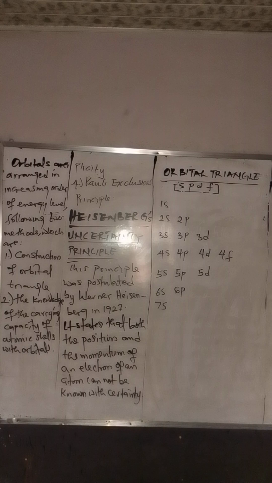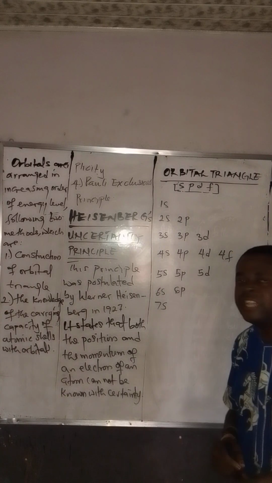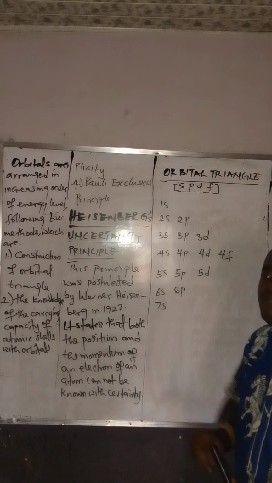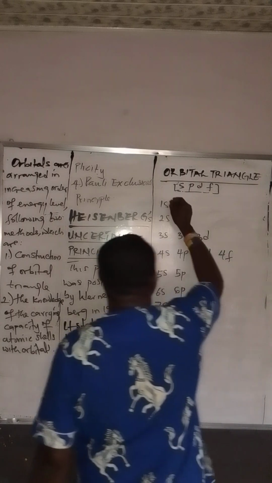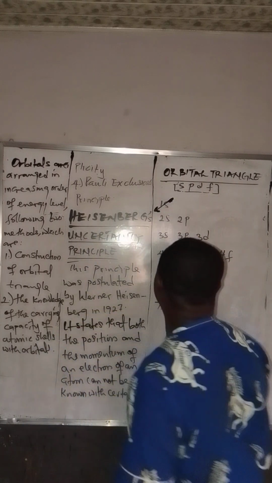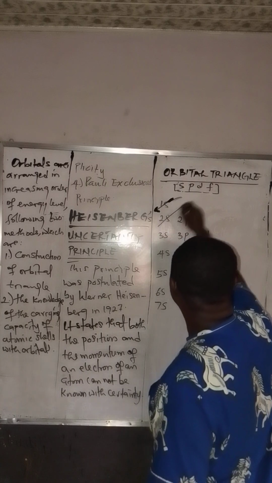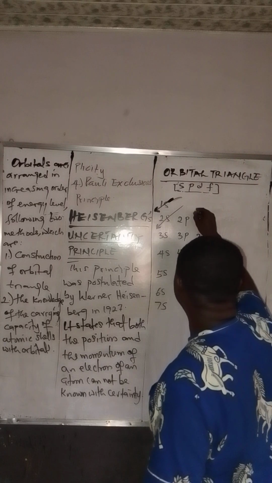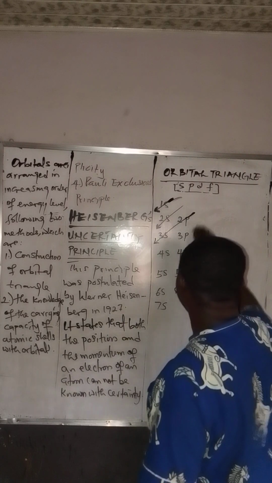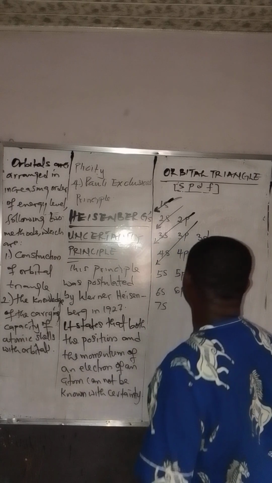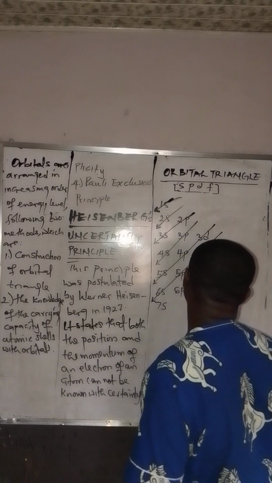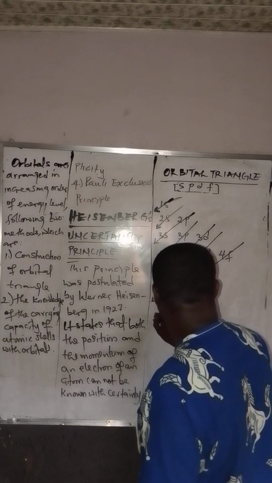With this orbital triangle, we'll now begin to introduce arrows. And mind you, while using the arrows, a particular arrow will pick the same number of points 2 times before progressing to the next one. You put the first arrow here, it picks only 1 point the first time. Now you are putting another arrow, it's picking only 1 point. So it's doing that 2 times. Then the next arrow will pick 2 points the first time and still pick 2 points the second time. Then the third one is picking 3 points the first time and 3 points the second time. Then the last number we have here is picking 4 points.